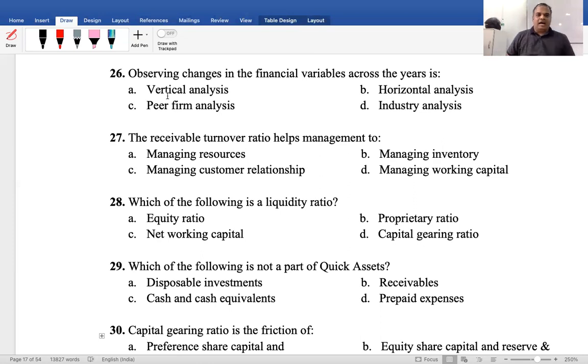Next, observing changes in the financial variable across the year is vertical analysis, horizontal analysis, perform analysis, industrial analysis.